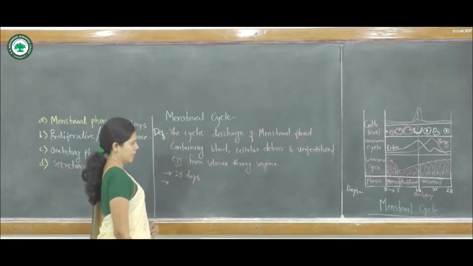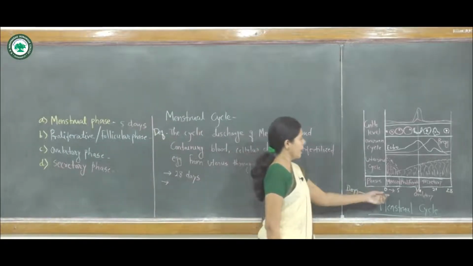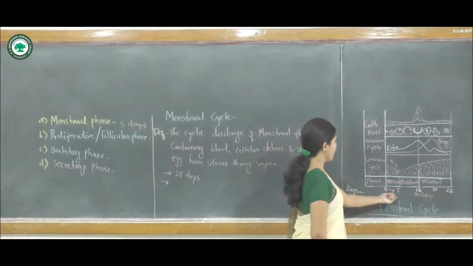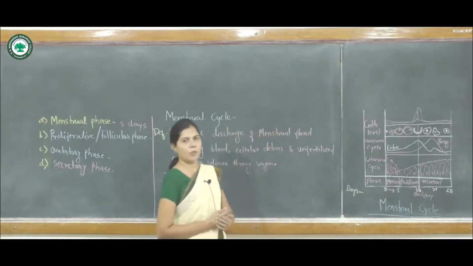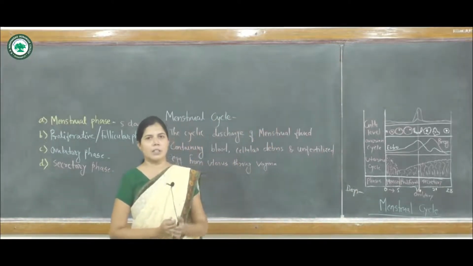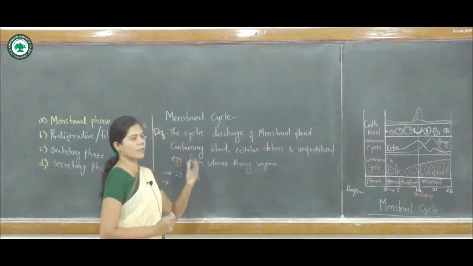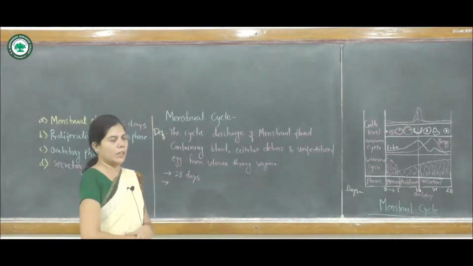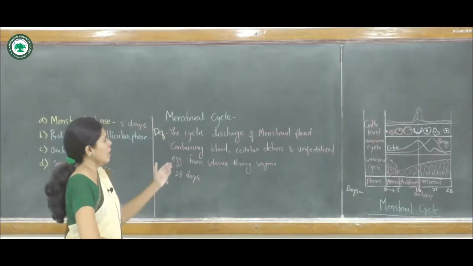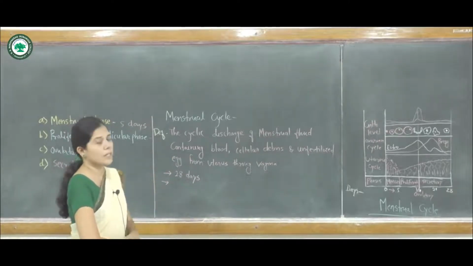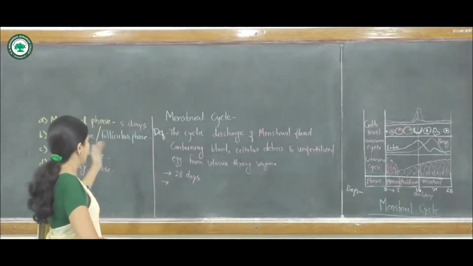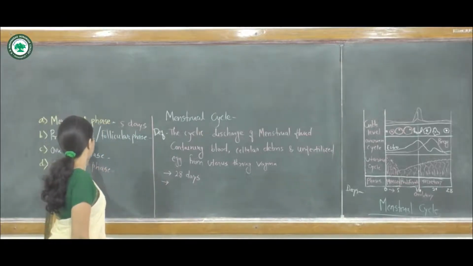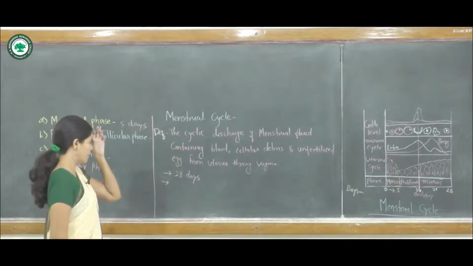It occurs for 5 days, and what are the uterine changes? The endometrium wall of the uterus becomes thin, and the menstruum or menses is carried out. That's why it is known as the funeral of unfertilized egg. This process is carried on to the next phase, that is the proliferative or follicular phase.